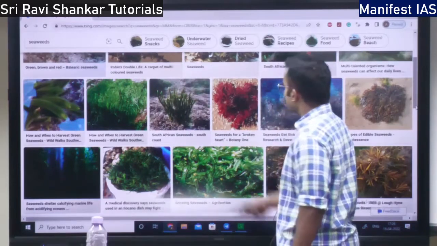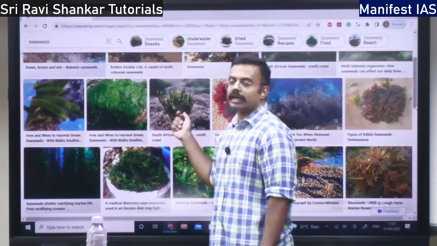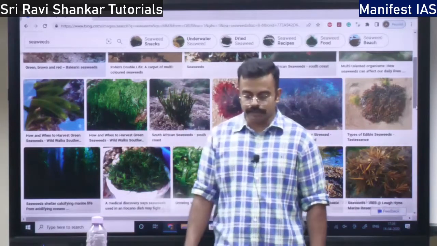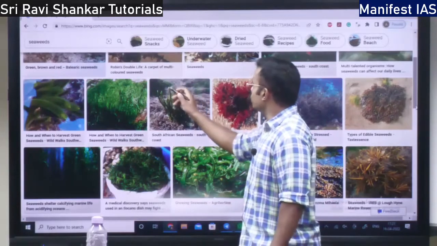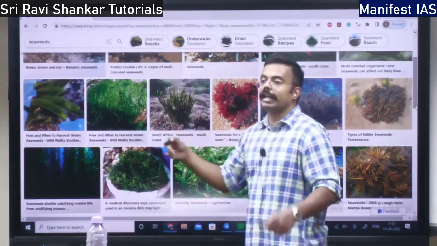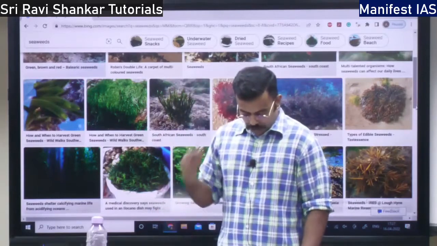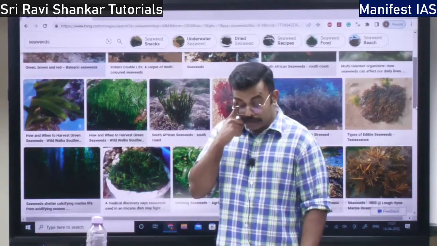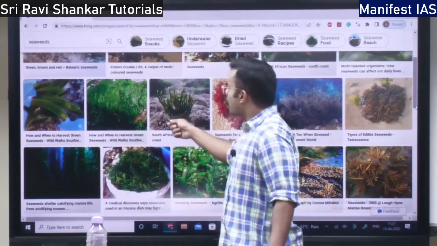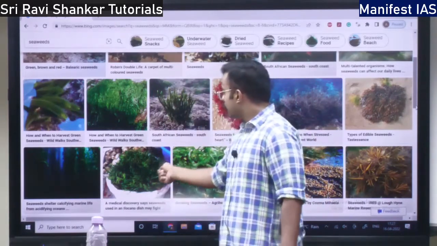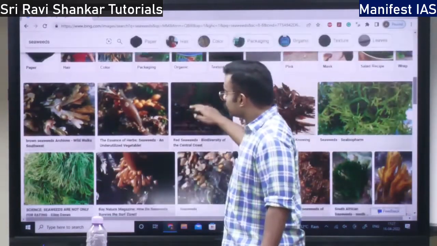Non-differentiated, see, can you differentiate the root, leaves and the stem? No, right? They are non-differentiated plants. They have leaf-like appendages, leaf-like outgrowths like this. Leaf-like joints are there, appendages are there, right? So they are attached to rocks or coral reefs.